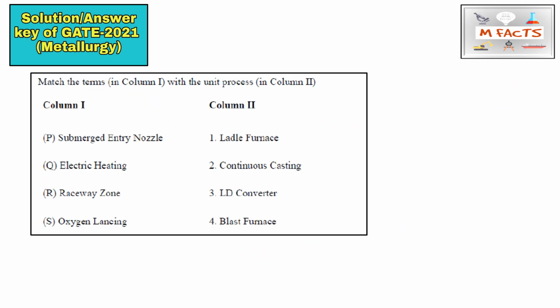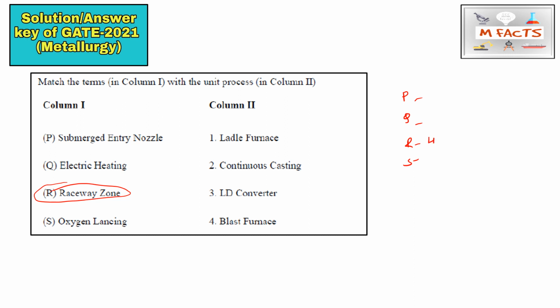The next question is a matching type question. You need to match P, Q, R, S with 1, 2, 3, 4. So write down P, Q, R, S and match one by one. Raceway zone is basically related to the raceway of the blast furnace. You must have heard about raceway adiabatic flame temperature, so you can connect from there and match the raceway zone with the blast furnace.